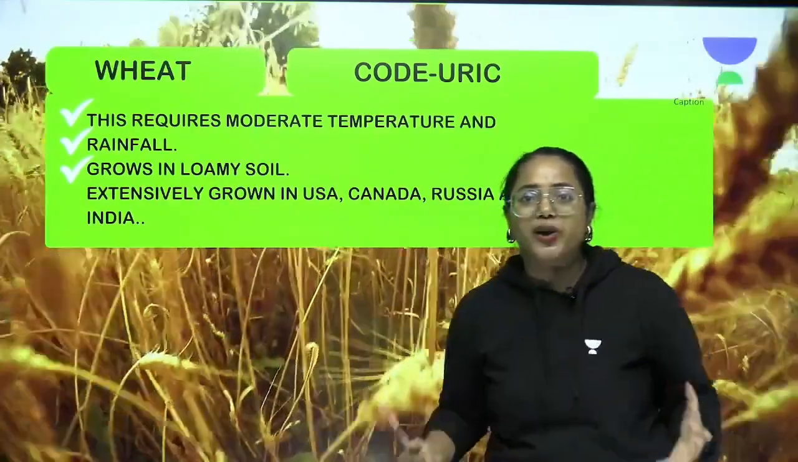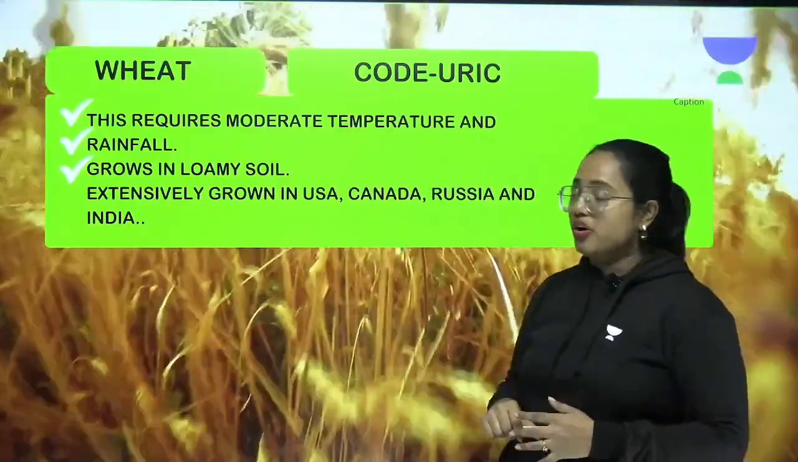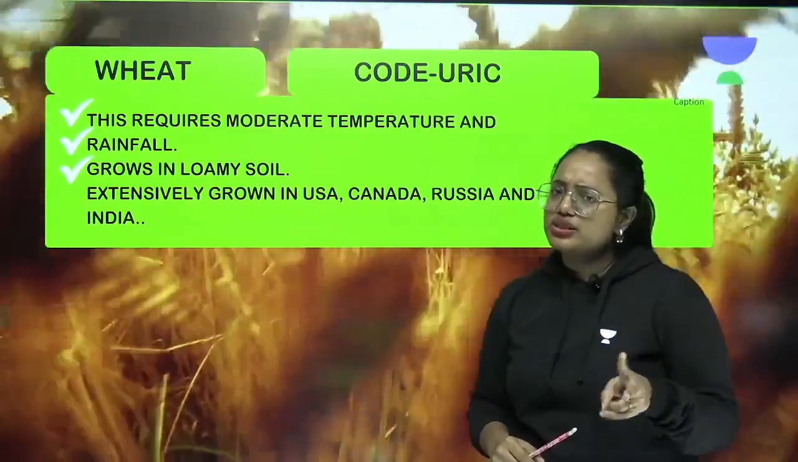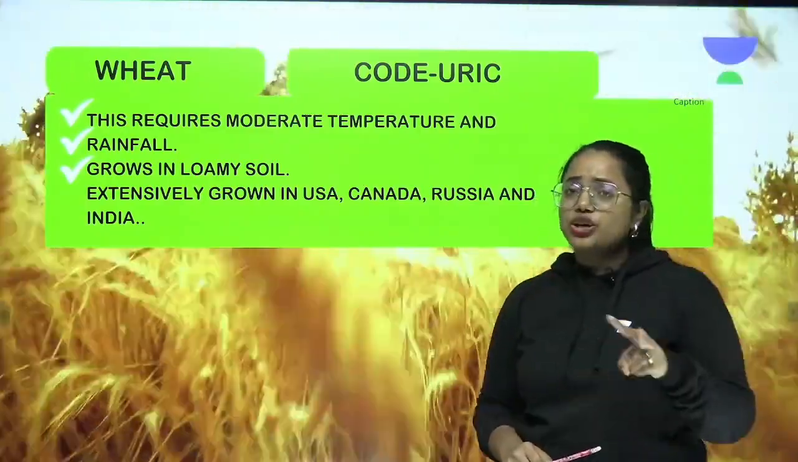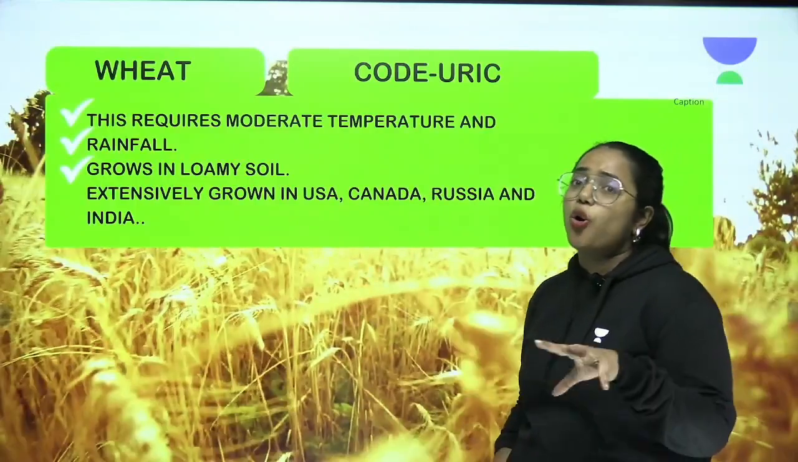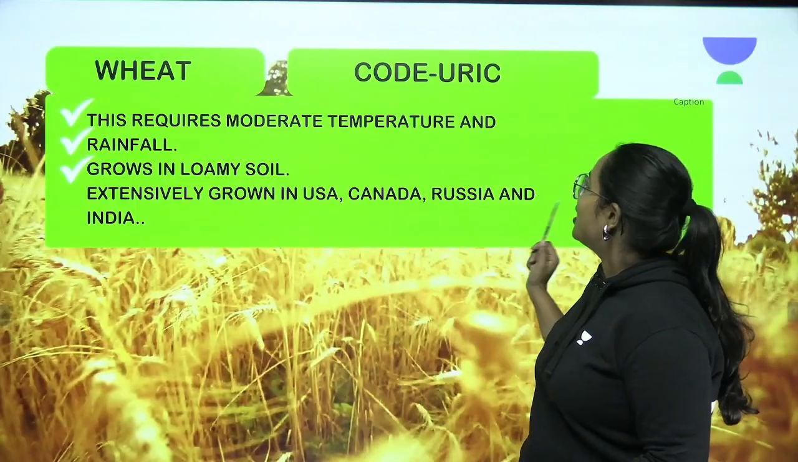It's all about wheat. This requires moderate temperature and rainfall and grows in loamy soil. See the differences between rice and wheat? Rice grows in a clay soil environment, whereas wheat is growing in loamy soil. It is extensively grown in USA, Canada, Russia and India.